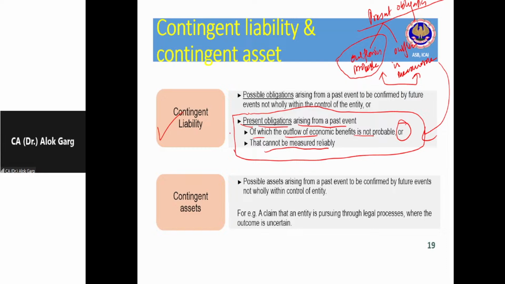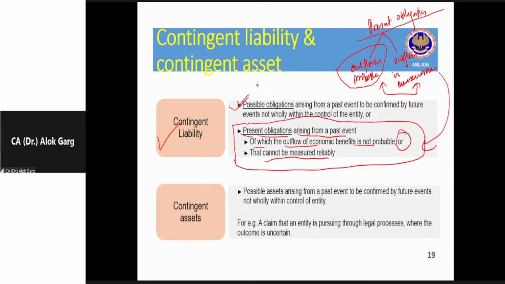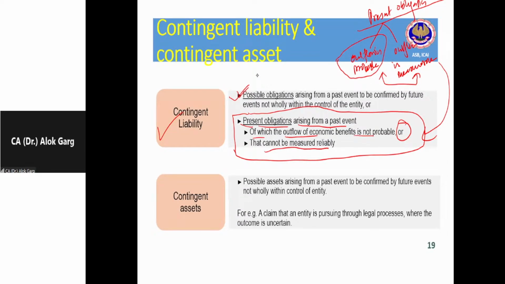Second, contingent liability is not a present obligation. It is a possible obligation. It is not a present obligation. It is a possible obligation. Okay. Possible obligation arising from a past event, which is required to be confirmed by future event, not fully within the control of the entity.